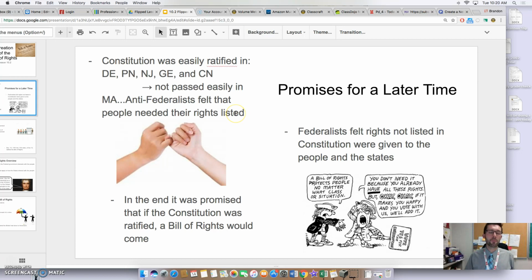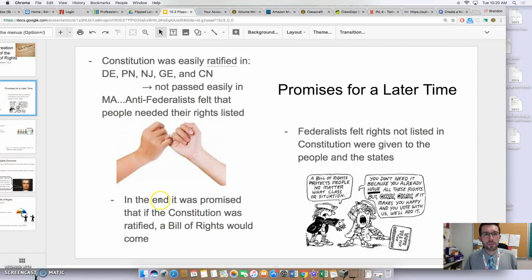Federalists, remember, were the group of people that wanted there to be a shared power between the states and the government, the federal government, that is. Anti-Federalists wanted the states to have more power. They felt the Constitution took power away from the states and thus took power away from the people. And they felt the Constitution needed to have some rights put into it. The Federalists, on the other hand, people who wanted there to be equal power between the federal government and states, felt as though the rights that weren't listed in the Constitution were automatically given to the people in the states. Their thought was, just because it's not there doesn't mean they don't have it, as this comic illustrates.